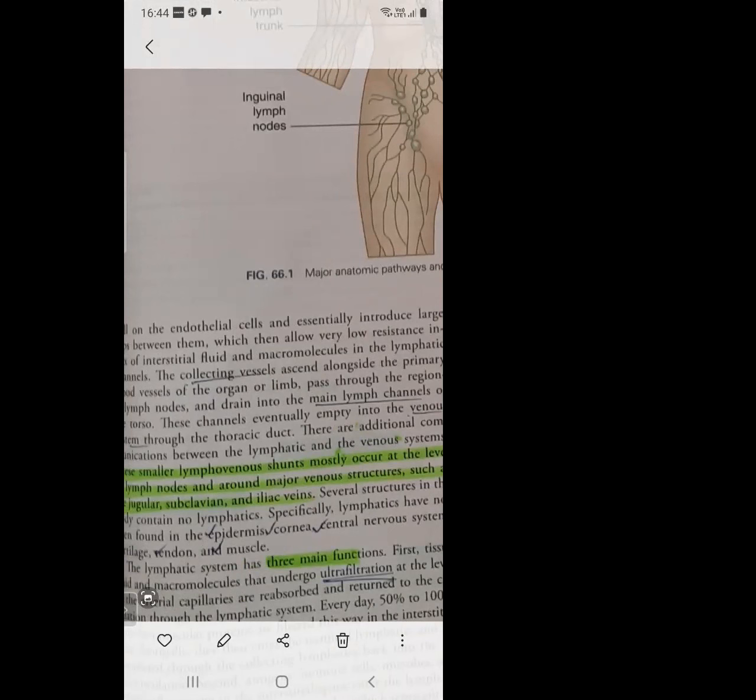The order they will ask: first is terminal lymphatics, collecting vessel, then main lymph channel, followed by thoracic duct, followed by venous system. And there is a connection.